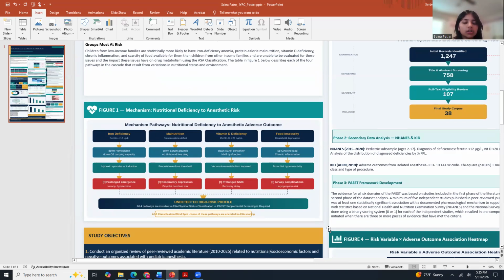These mechanisms are not theoretical. They are established pharmacology, taught in medical school. What is not established is any preoperative tool designed to detect them before a child reaches the operating room.